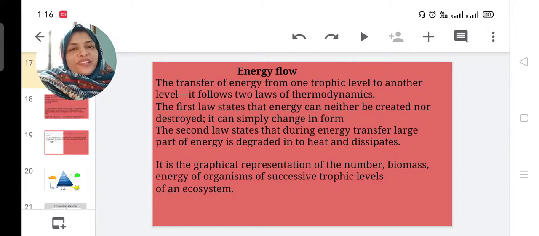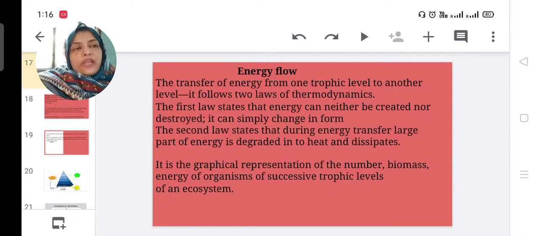Good morning. Today we will discuss energy flow in an ecosystem. The transfer of energy from one trophic level to another trophic level is called energy flow.